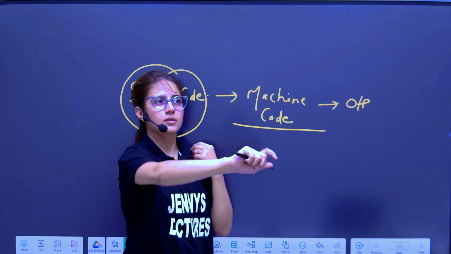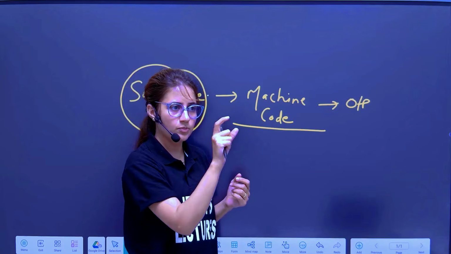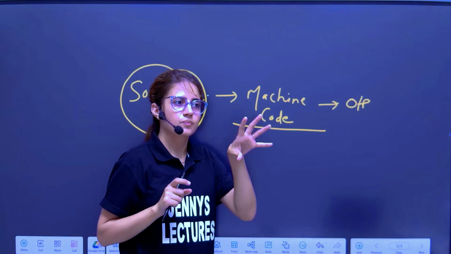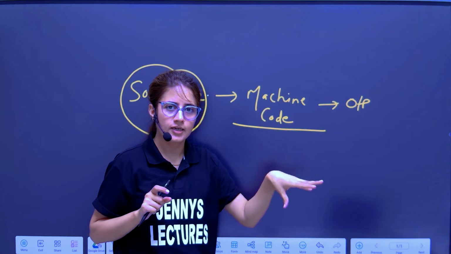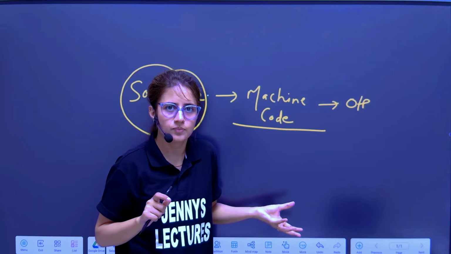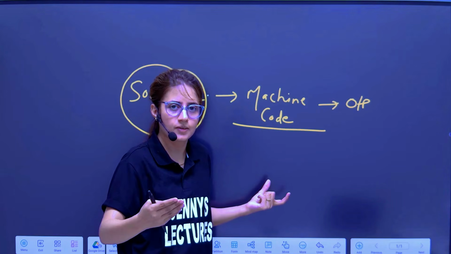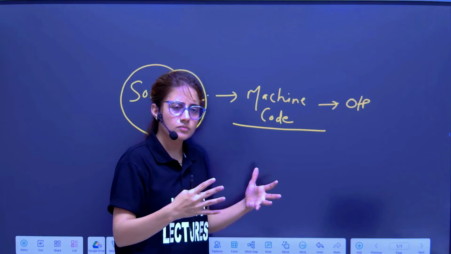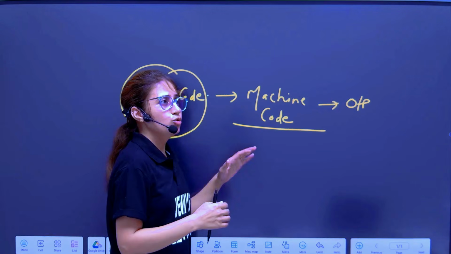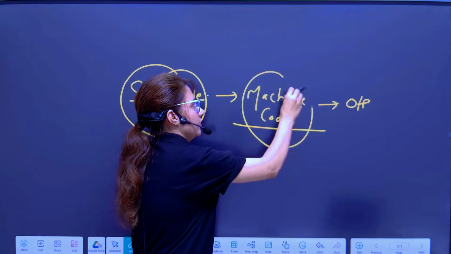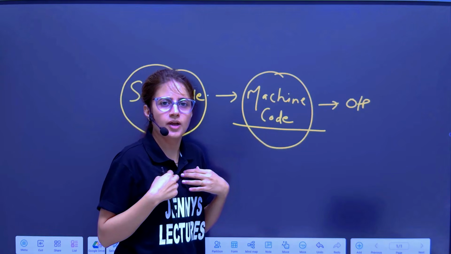Suppose I'm running any C++ or C program on my machine, having the Windows operating system or an architecture like x86 or any architecture, and every machine, every platform has its own instruction set. According to that, the instruction would be executed, and according to that, the machine code would be generated. So this machine code is specific to my machine.